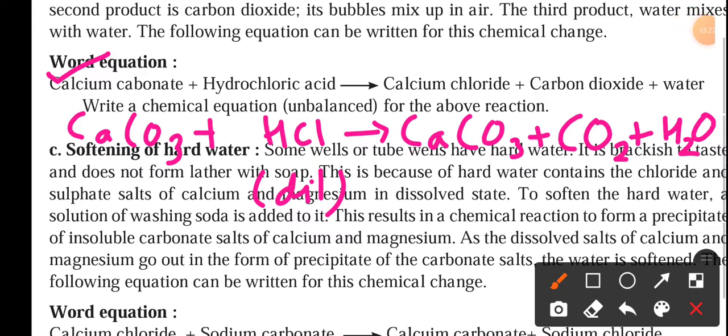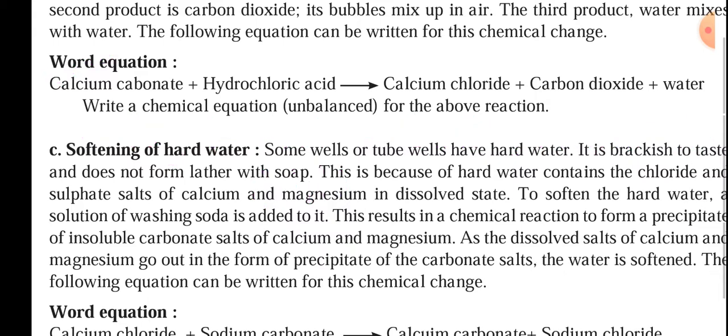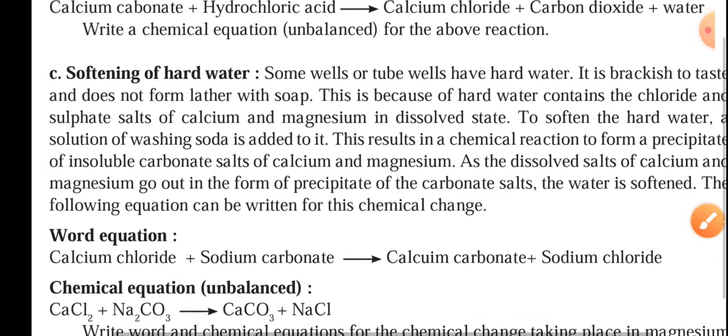So this is the chemical equation for it: calcium carbonate reacting with hydrochloric acid forming calcium chloride with carbon dioxide and water.